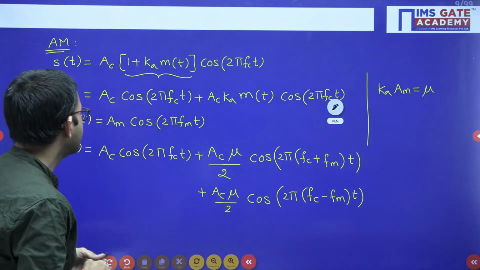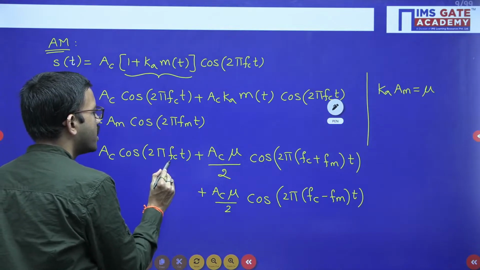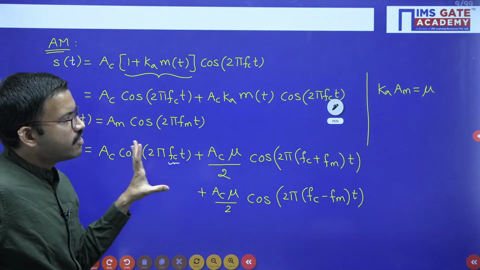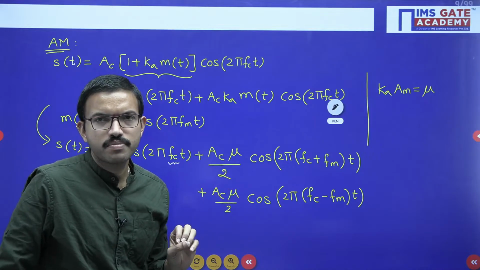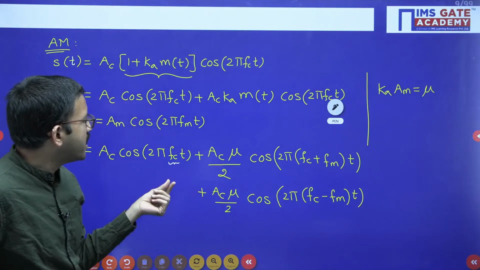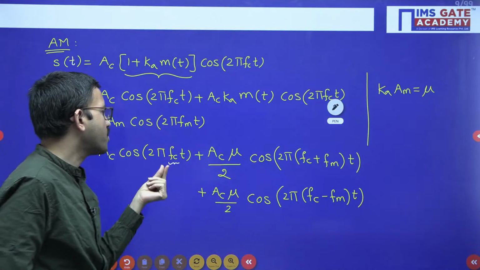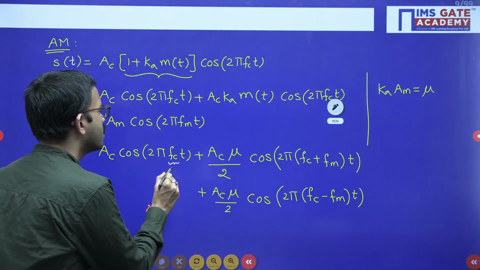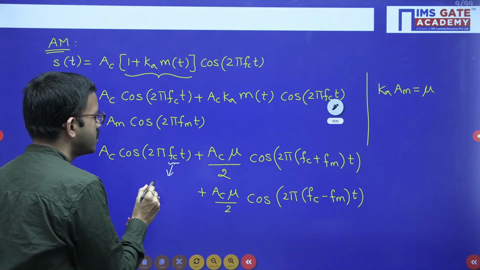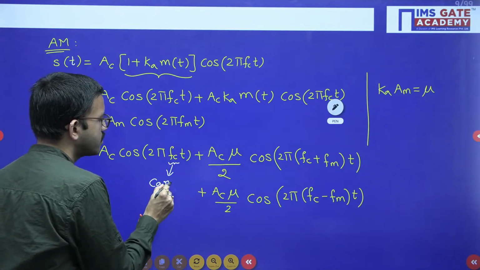Now you can observe, when they give the time domain equation of the AM signal, you are having three terms like this. One term has the carrier frequency component.